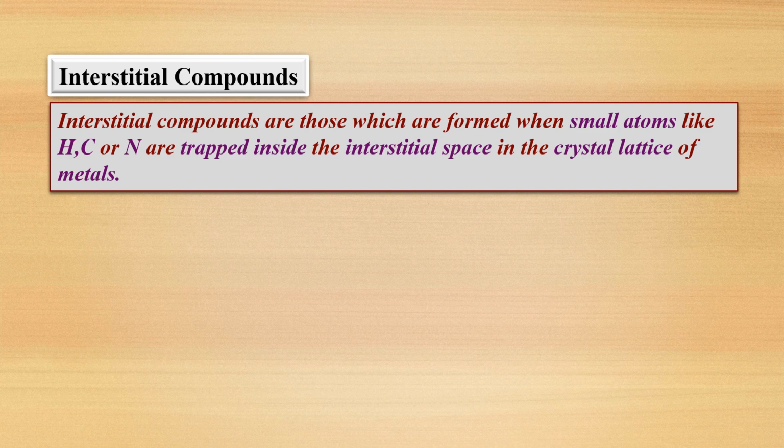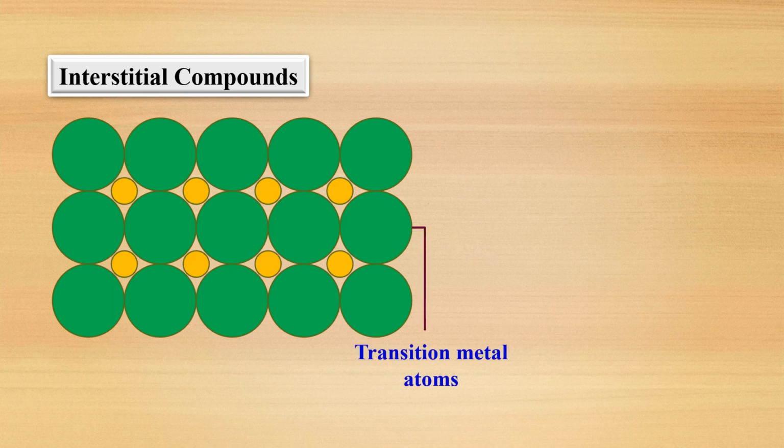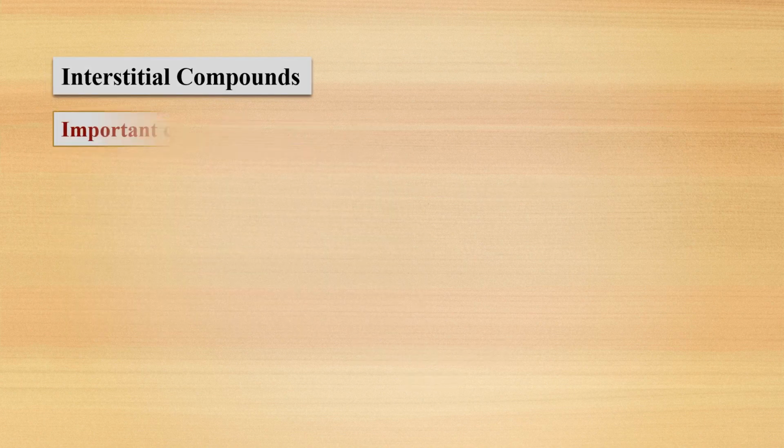Now d block elements are nothing but metals. So in the metal crystal structure, there will be interstitial space. In that space, hydrogen, carbon, nitrogen, boron atoms are trapped. Whatever new form we get, we call it an interstitial compound. You can see the structure here. It is a crystal lattice of a metal, and you can see the interstitial spaces. Here small atoms like carbon, hydrogen, boron are trapped. The yellow atoms are the trapped atoms. The whole compound we now get is called an interstitial compound.